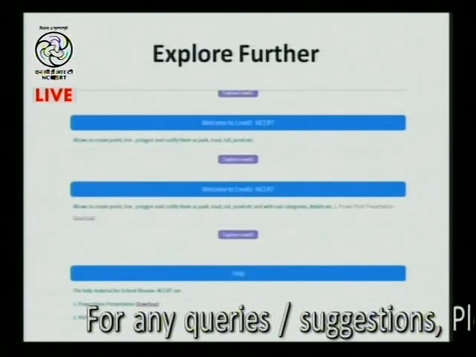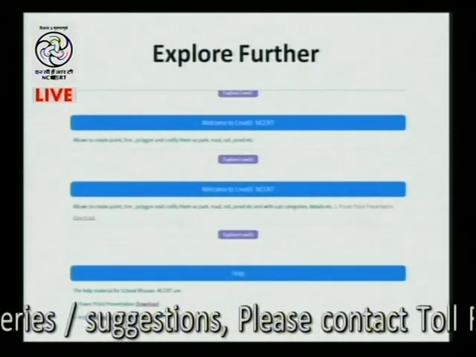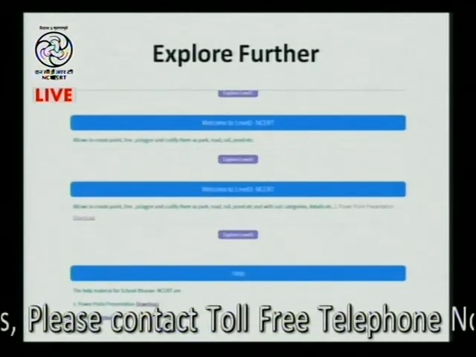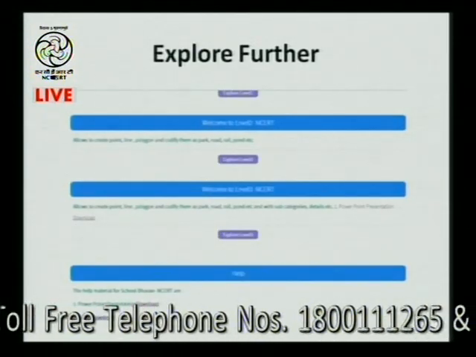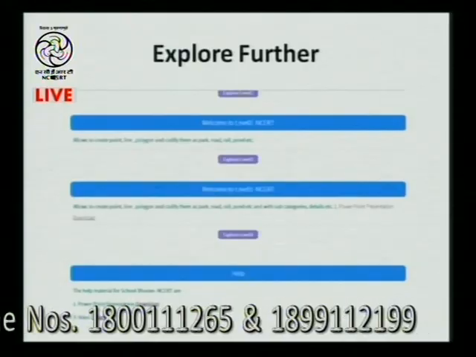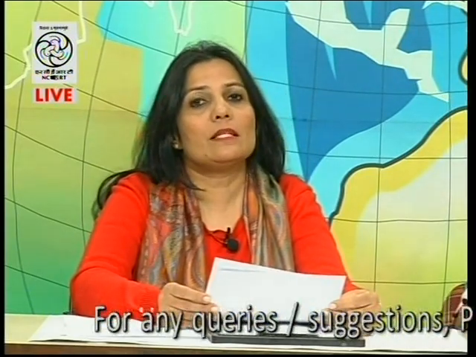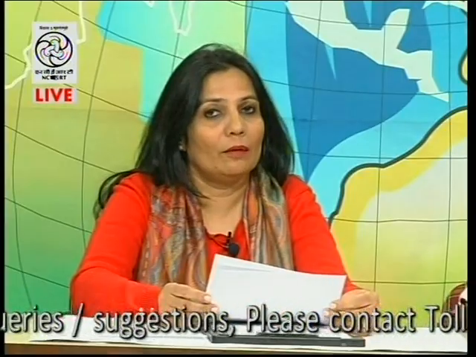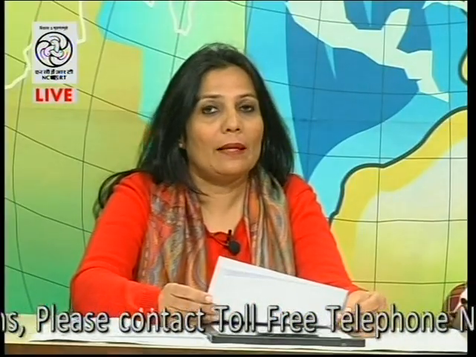Those who are keen, and as the children are exploring all these maps in the upper primary stage and the secondary stage, when they move to the senior secondary stage, they can further explore GIS. GIS has been explained in the simplest form over here, but again, the learners have to register first.